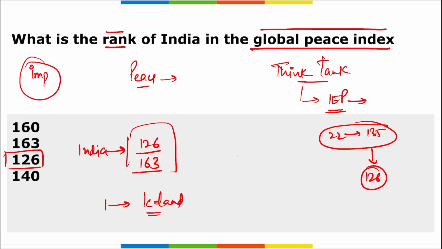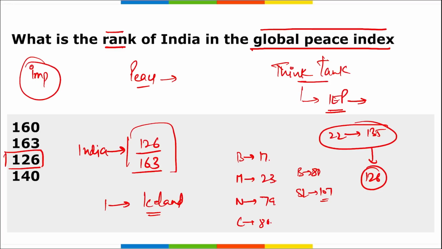Correct? Then if we talk about our neighboring countries, India is far behind them. Say for example, if we talk about Bhutan, it is at 17th position. Maldives 23rd position. Nepal 79th position. China 80th position. Bangladesh 88th position. Sri Lanka at 107th position. But India, it is at 126th position.